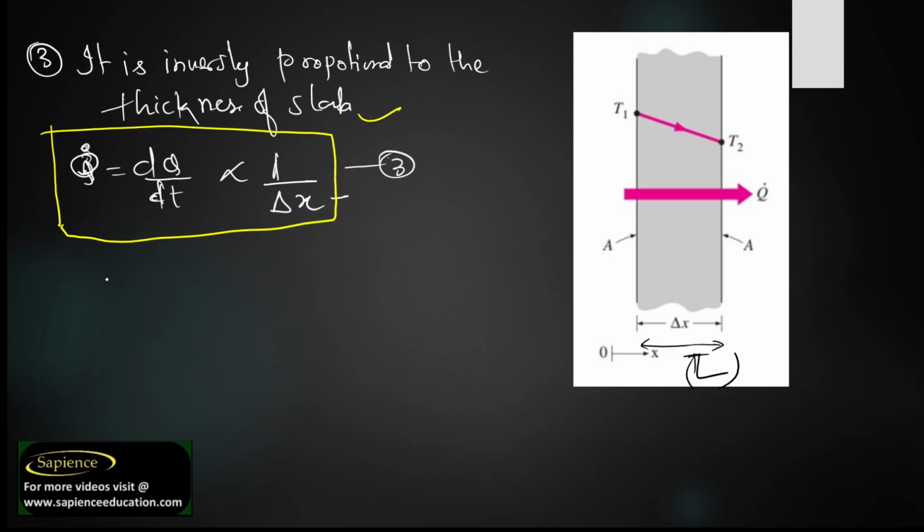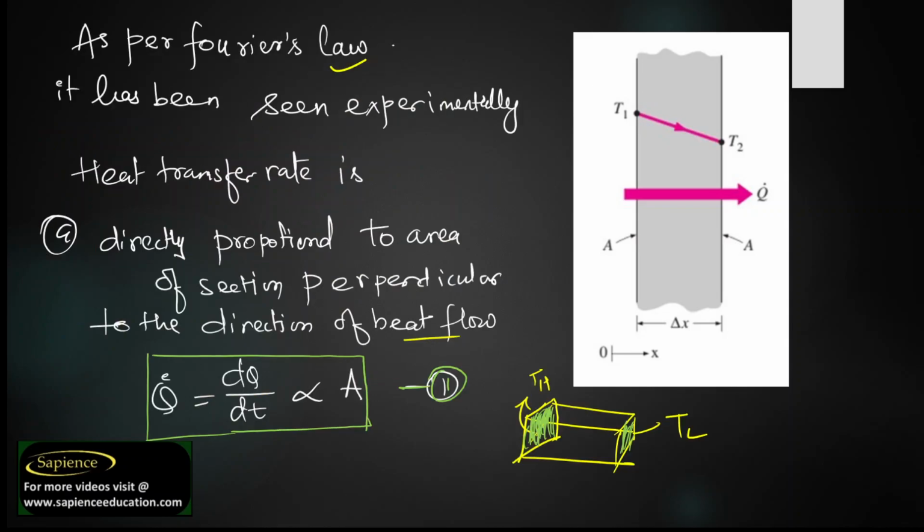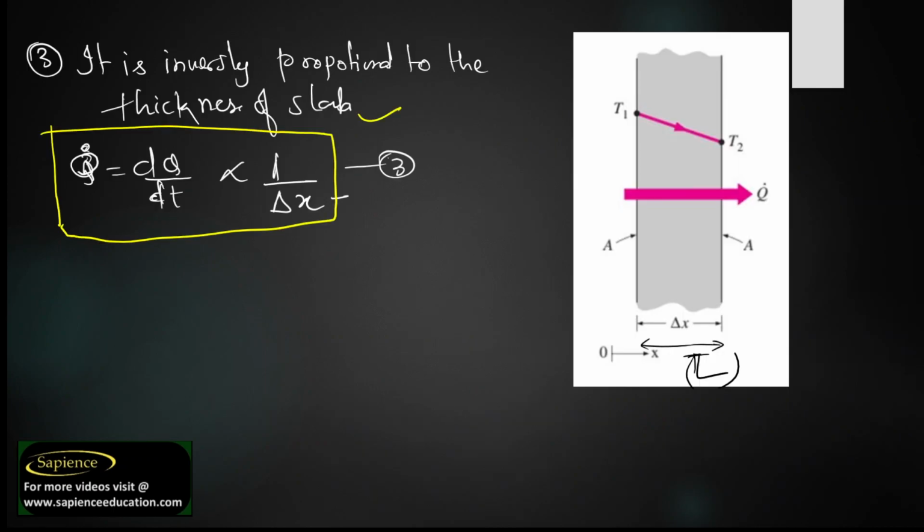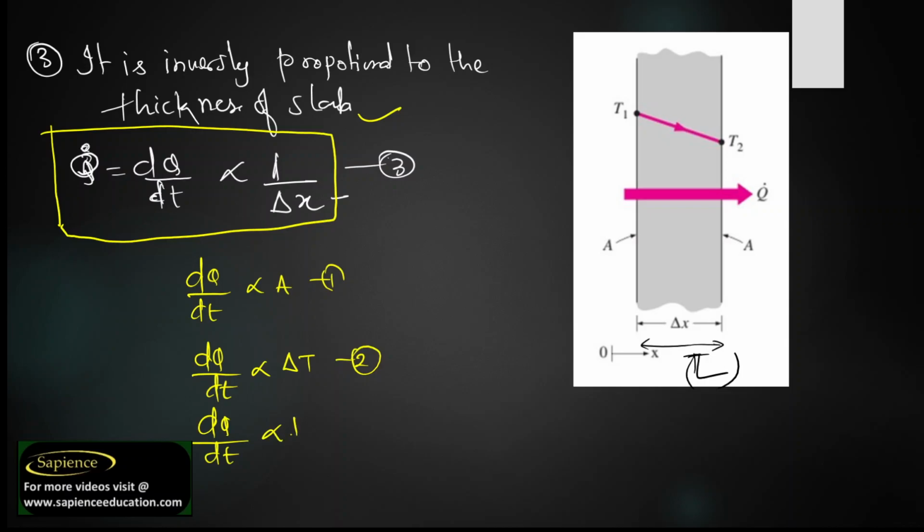So how many equations have we got? If I go back, we get one equation: dQ by dt is directly proportional to A. This is equation number 1. dQ by dt is directly proportional to the temperature difference. This is equation number 2. And dQ by dt is proportional to 1 by x. So this is the third equation.